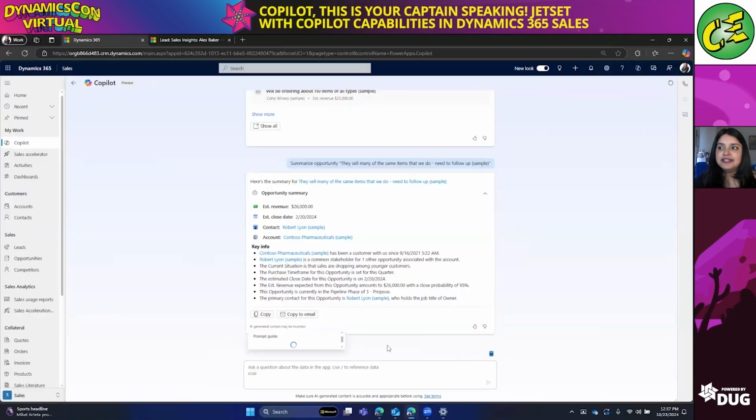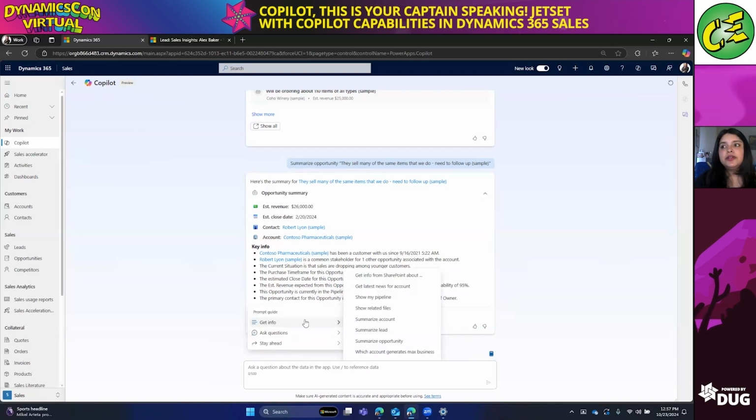We can also dig into the different prompts. You had seen the prompt guide at the top earlier, but you can also dig in further here. You'll notice I can get information about specific sales records with SharePoint. So if you have files that are saved, you can pull those, which I'm going to show you in a second. You can also see which account generates the most business.